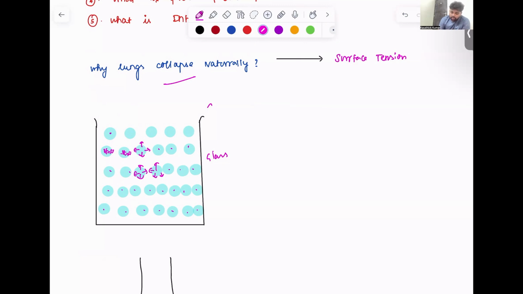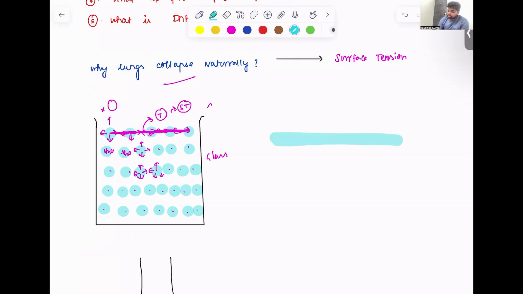At the topmost layer, pressure is exerted laterally and downwards. This upward pressure is absent here since there is no water molecule above. Since there is no water molecule above, all this pressure gets transmitted laterally and downwards. And because of this pressure in the lateral and downward direction, in the topmost layer, tension gets created, and this tension is called surface tension.